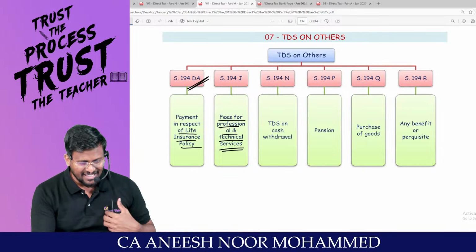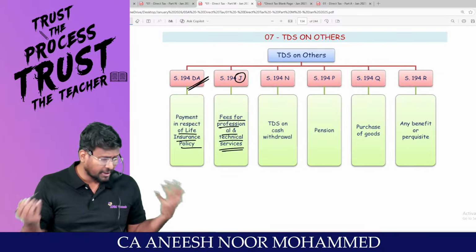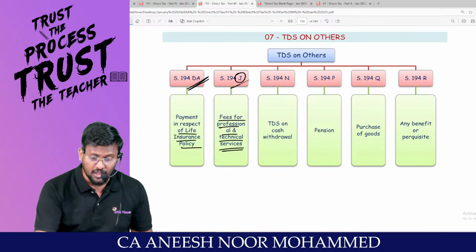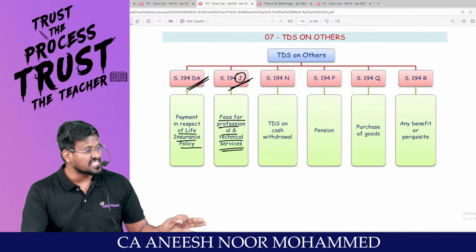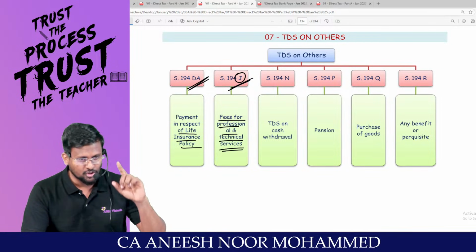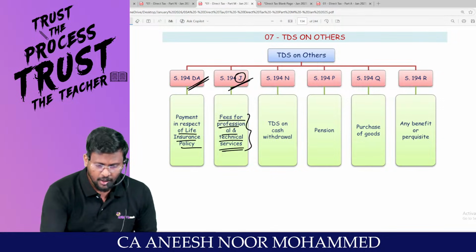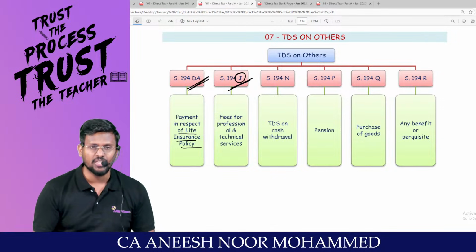I am liable to deduct TDS under 194J. Why? My dear lovable students, that is why I am deducting TDS under 194J, for professional or technical services.